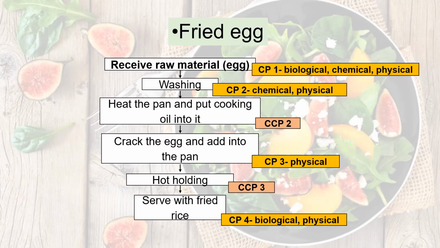So the second one is fried egg. As usual, we have to receive the raw material from the supplier or the manufacturer, and then wash the egg thoroughly with clean water to reduce its chemical and physical hazard. We have to heat the pan and put cooking oil into it. For this step, we have to consider CCP1, and then we crack the egg and add it into the pan. Okay, we have to consider the physical hazard because the eggshell may get into the pan and contaminate the fried egg.